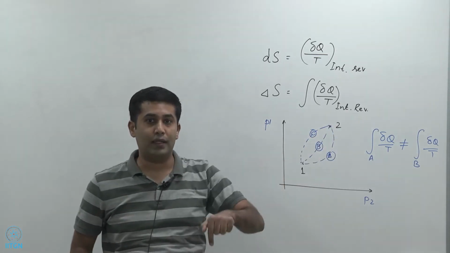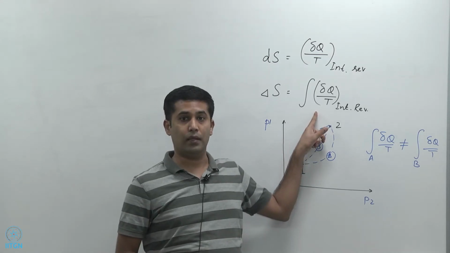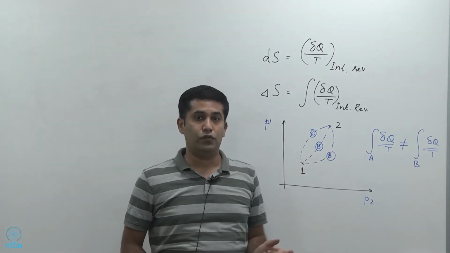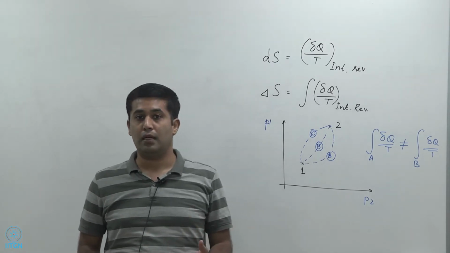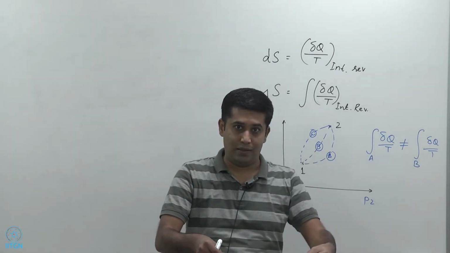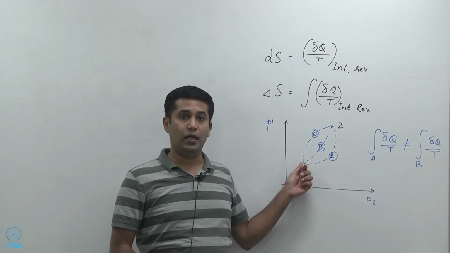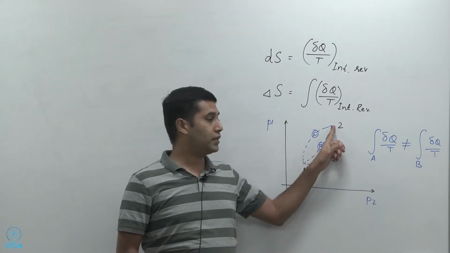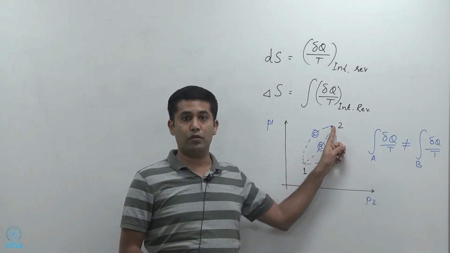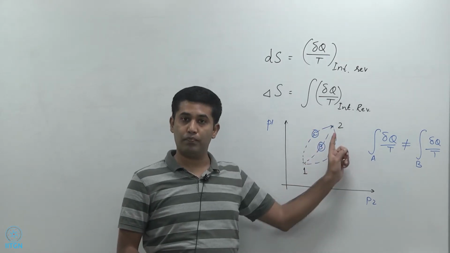But to evaluate S2 minus S1, I need to use this one, right? And I'll repeat this. Because entropy is a property, it only depends on the state and not how I get to that state, which means the entropy at 1 depends only on state 1, and the entropy at state 2 depends only on state 2. It doesn't depend on how the system went from 1 to 2, right?